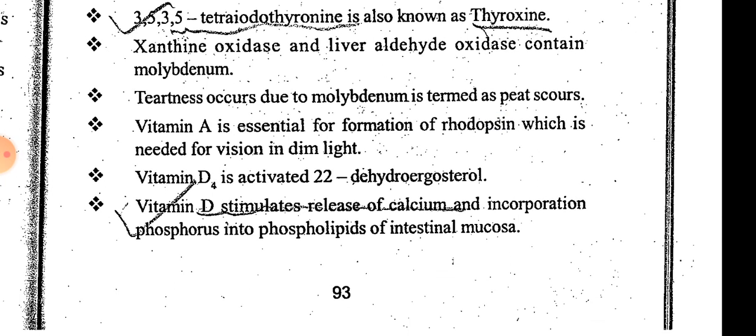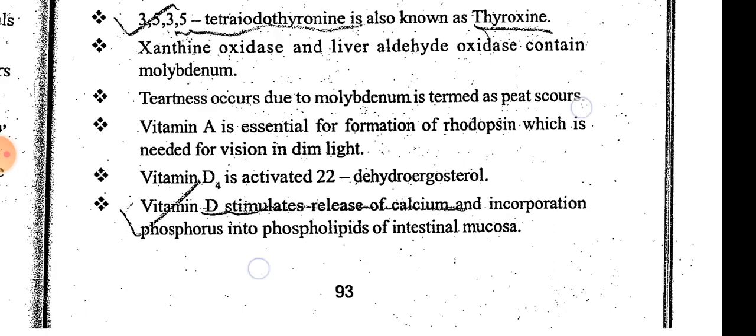Vitamin D4 is activated as 22,23-dehydroergosterol. Vitamin D stimulates release of calcium and incorporation of phosphorus into phospholipids of the intestinal mucosa, as every cell is made up of phospholipids. So vitamin D releases the calcium and the phosphorus, and the phospholipids of the cells of the intestinal mucosa are due to vitamin D stimulation.